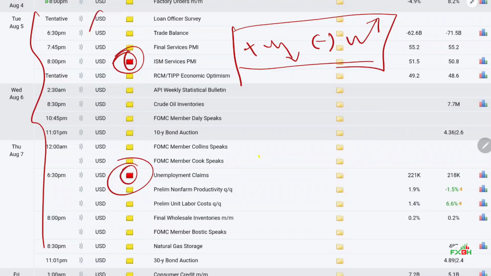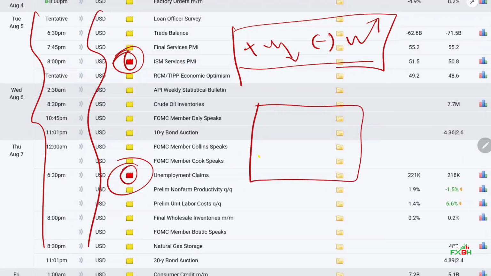And besides economic data, there can be a lot of other news, like Donald Trump speaking, oil-related issues, and geopolitical issues. Okay, those three things you have to keep in mind. If any kind of news like that comes without the economic calendar, we have to focus on it.